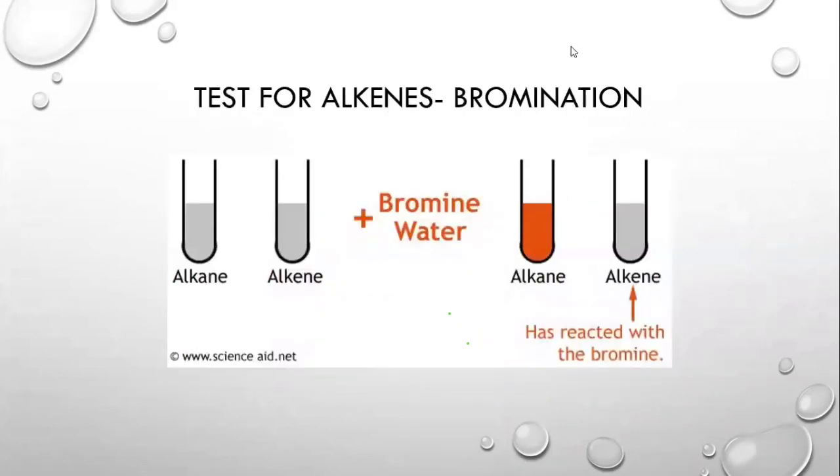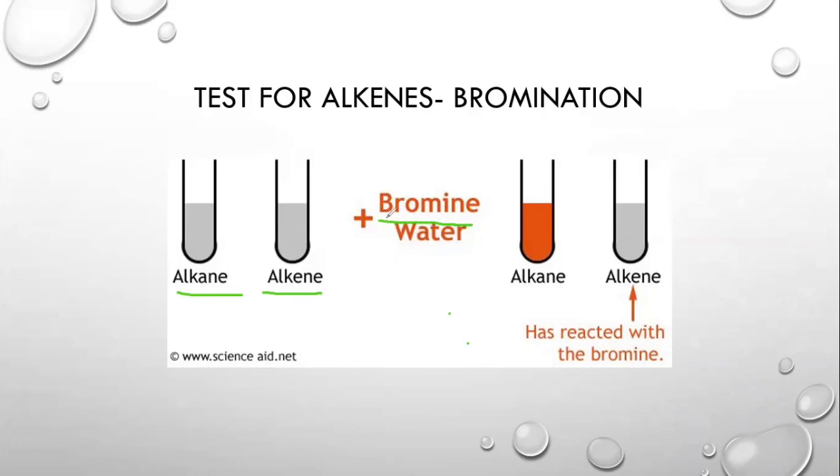Now, as we just did the bromination or the reaction of bromine, we should know that it holds special significance. Why? Because in order to test whether an organic compound is an alkane or an alkene, we are going to add bromine in water, not bromine as gas, but bromine in water, which is a reddish brown substance.